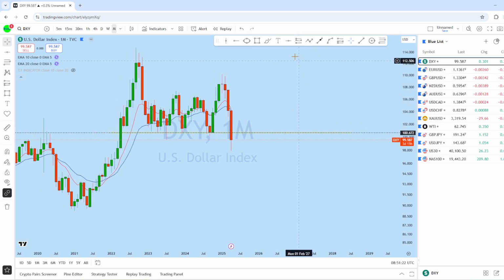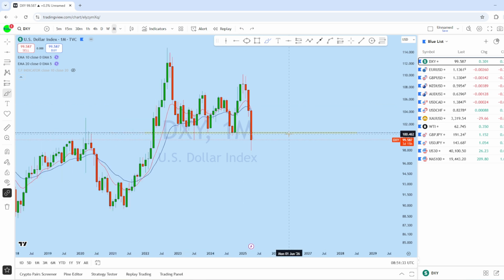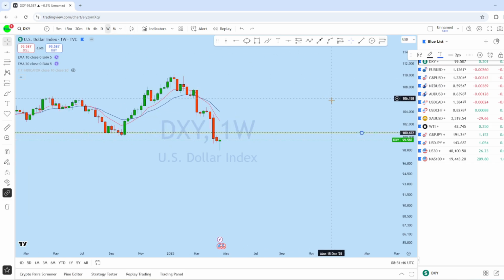So this is the previous monthly support here and also support here. We can see that the price is approaching that support. We might see the price is retesting this support potentially and expecting again another rejection as it is still in a downtrend. If we look at the weekly chart here to see how the market is doing,